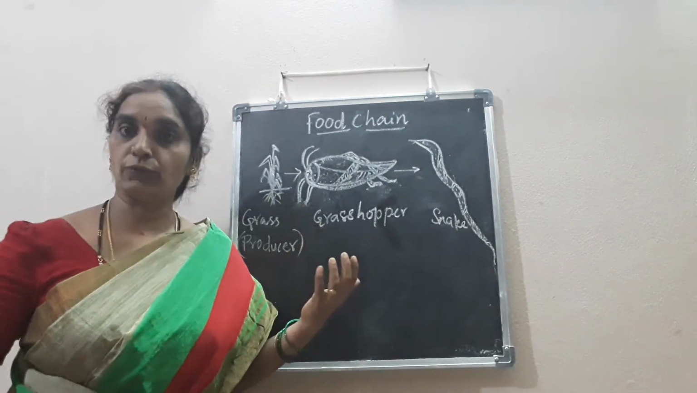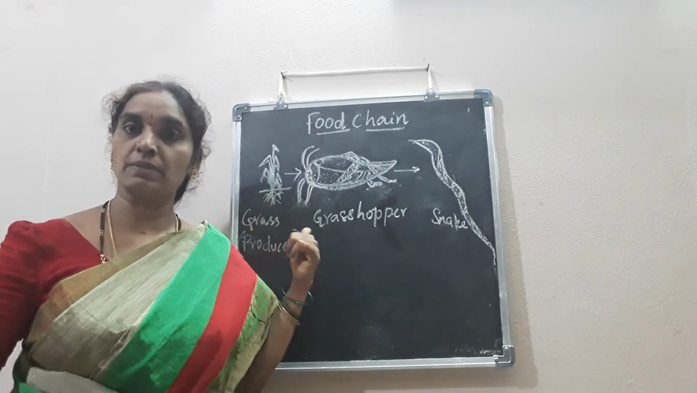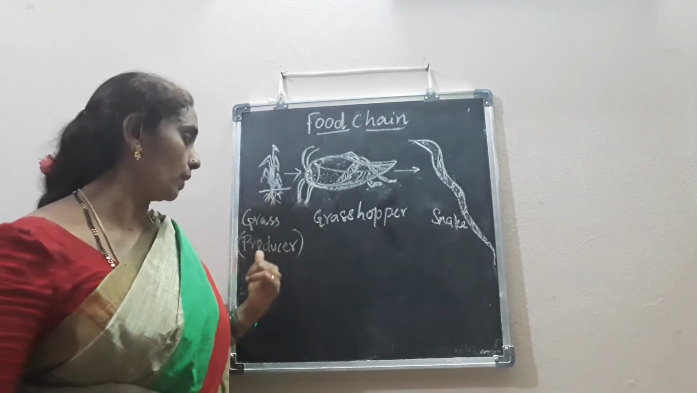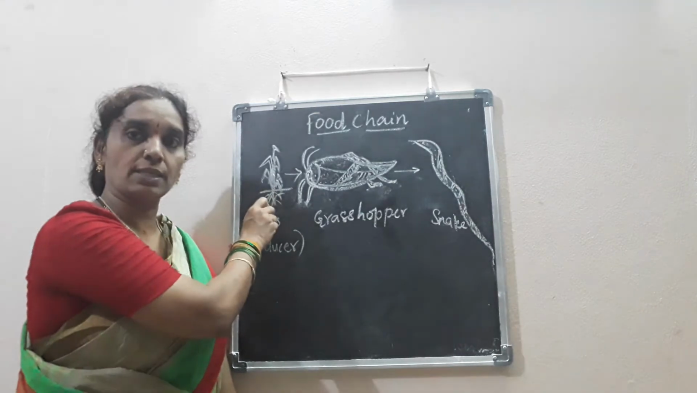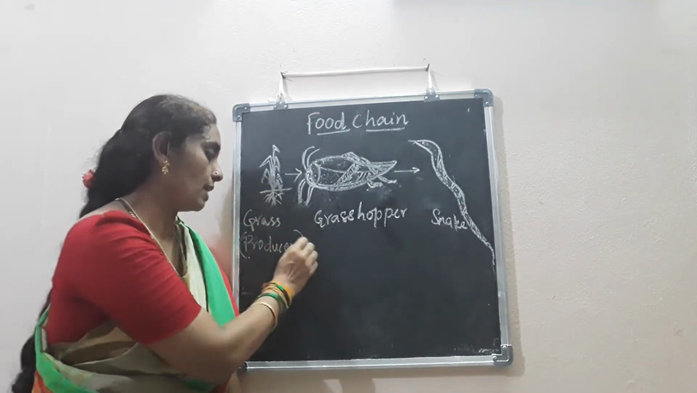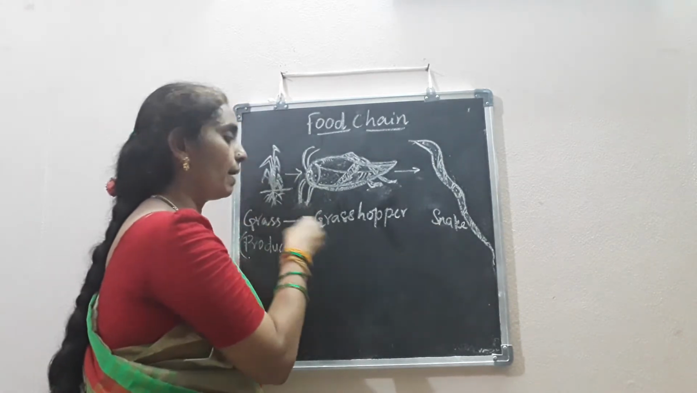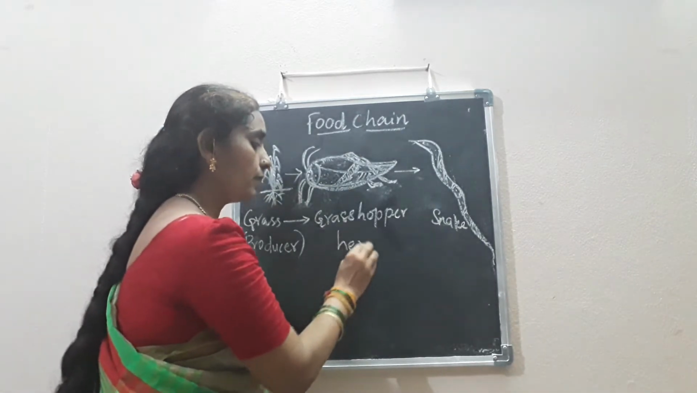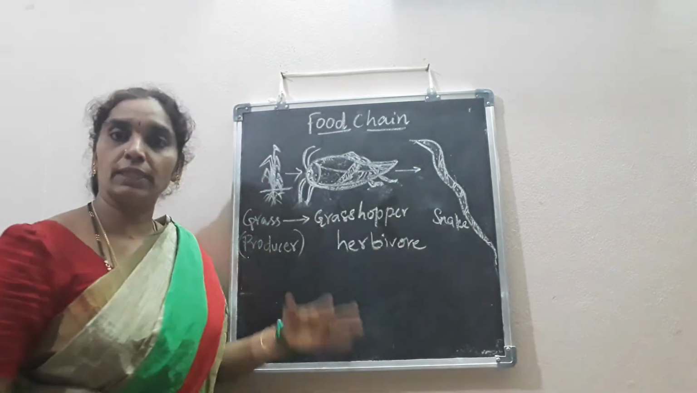Since they prepare their food on their own, they are called autotrophs, and as they produce their food by themselves using sunlight, air, water and mineral salts from the soil, they are called producers. By the process of photosynthesis, plants prepare their food by themselves. So next, grass is eaten by a grasshopper. It's a herbivore.